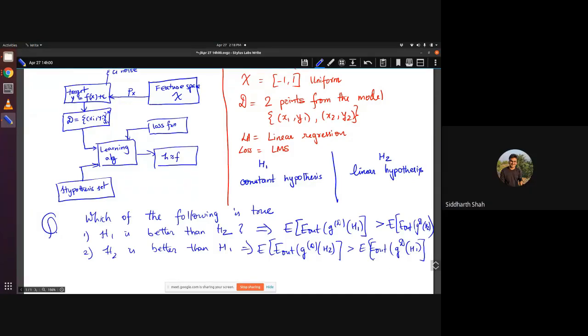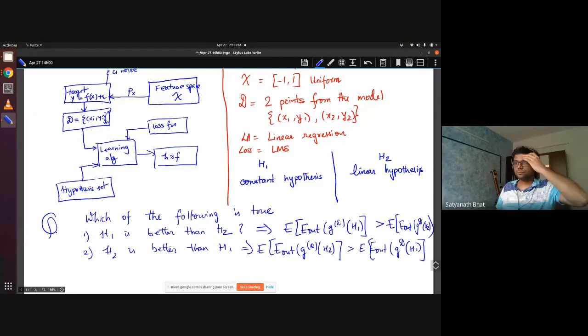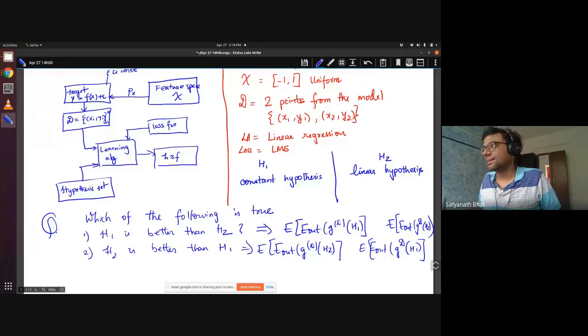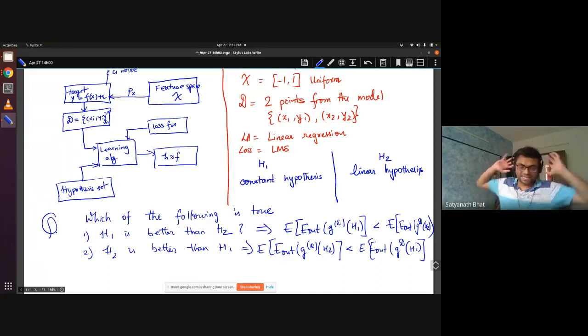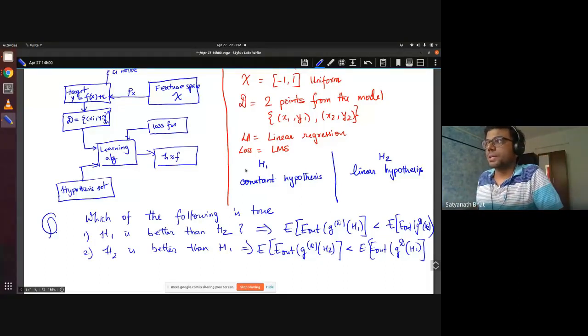So should the inequality be reversed? H2 is better, right? So in this case, we are trying to find the best, meaning minimum, which is making lesser error. Thank you. Who was that? Siddharth. Oh, thank you, Siddharth. So basically, we want to make less error, right? Whichever is lesser is better. Okay, thanks. All right, are there any questions here?